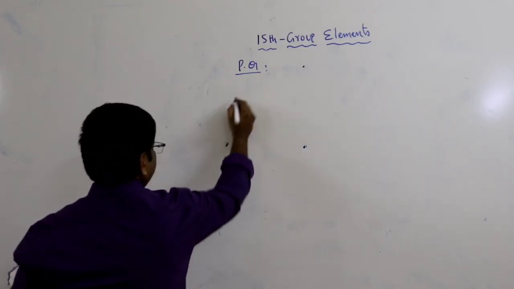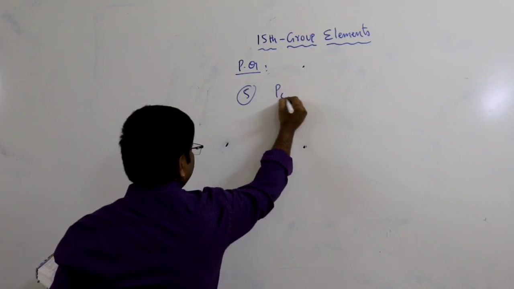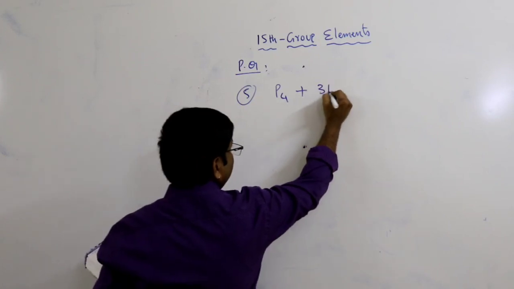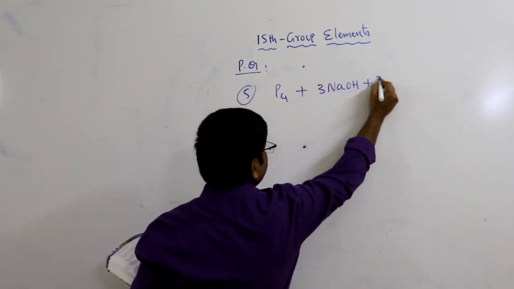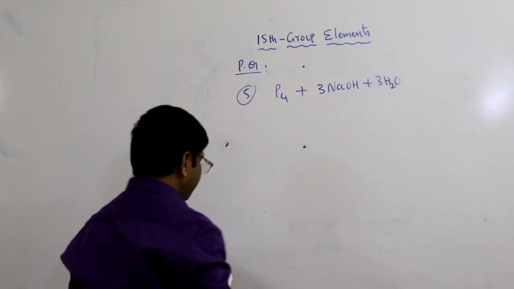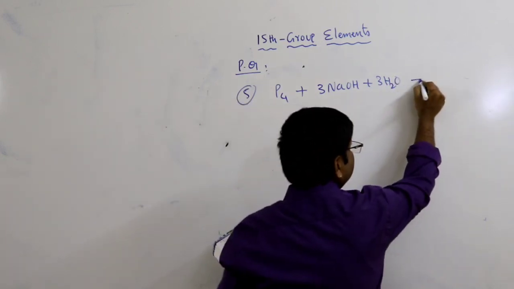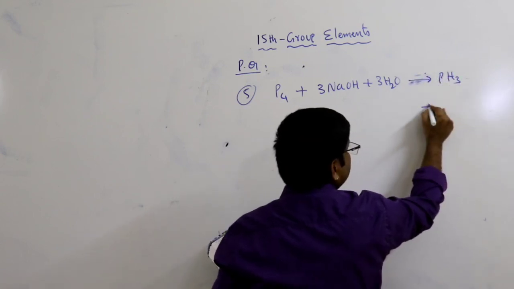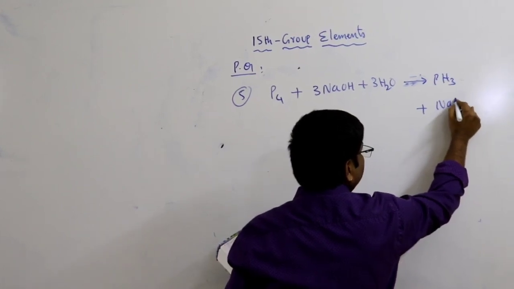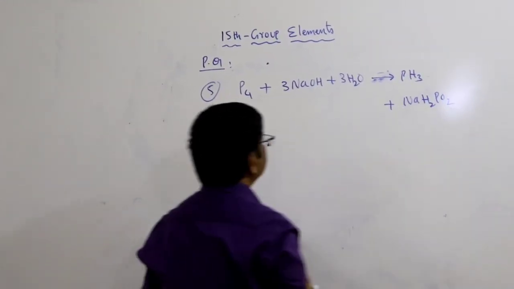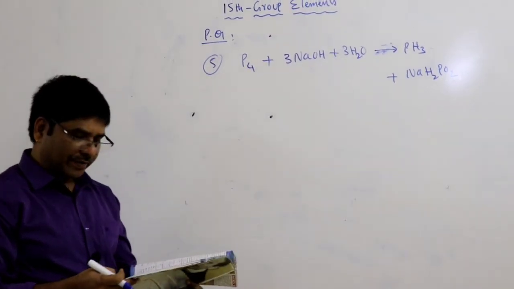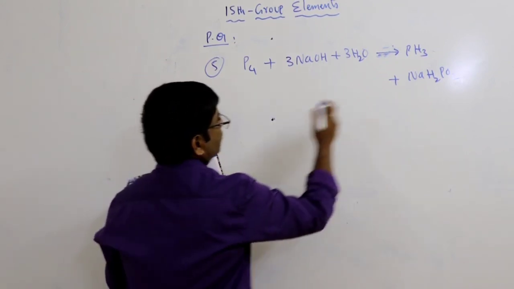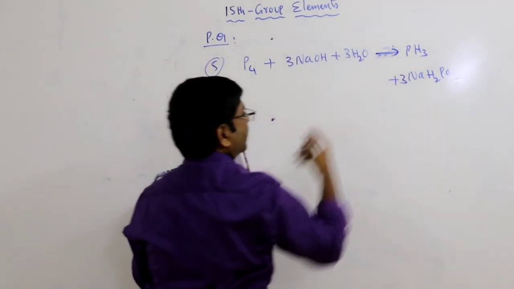Phosphorus, question number 5. White phosphorus, you know the formula. Reaction with NaOH: 3 moles of NaOH with 3 moles of water. It can form phosphine and sodium hypophosphite, NaH2PO2. Phosphine and sodium hydrogen phosphate form for balance. So 3, okay, it is a balanced chemical equation.